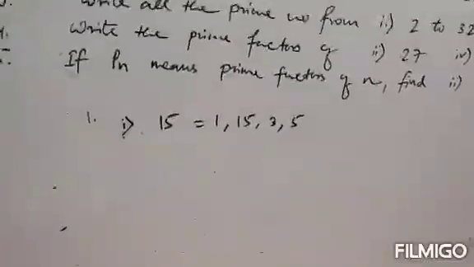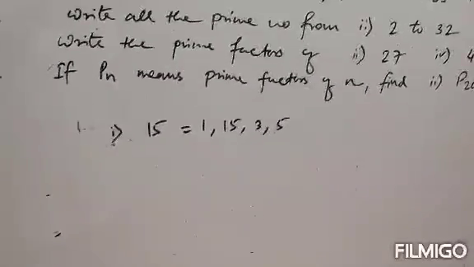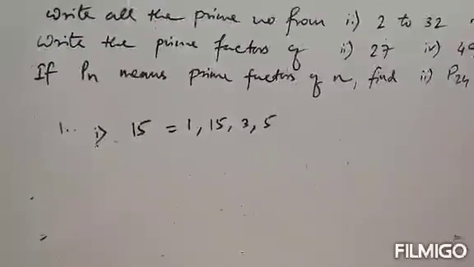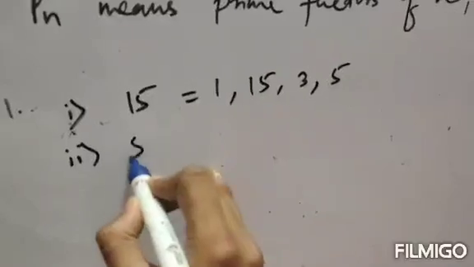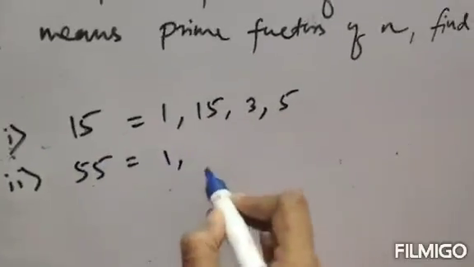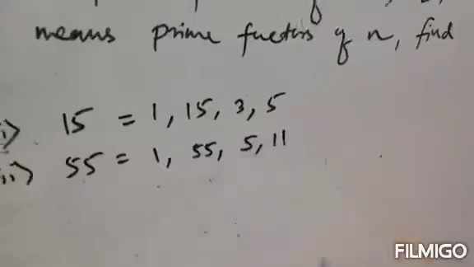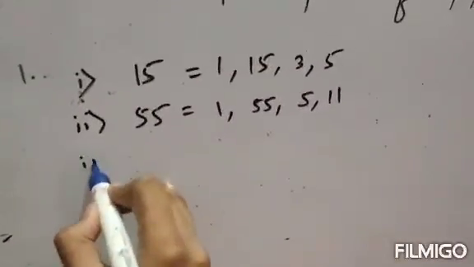1 and 15 are prime factors and 3 and 5 are non-prime factors. So you have to write all the factors of 15, that is 1, 15, 3 and 5. Clear? Next, number 2 is 55. So 1 will be a factor, 55 itself will be a factor, 5 will be a factor and 11 will also be a factor.